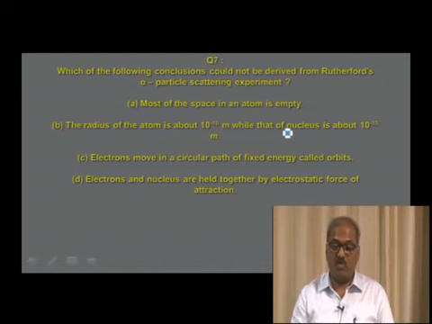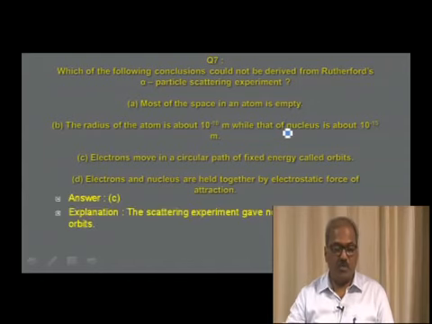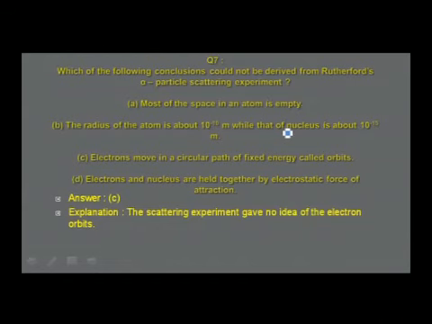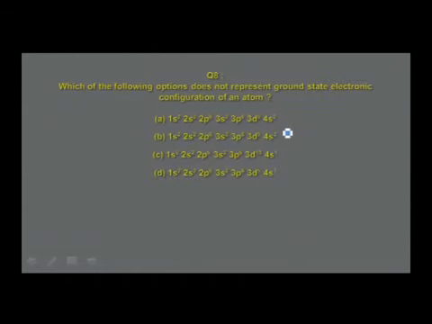Electrons move in a circular path of fixed energy called orbits. This is one of the postulates that you come across in Bohr's atomic model. Therefore, I find the answer is in option C, that electrons move in a circular path of fixed energy called orbits is the statement not made in Rutherford's atomic model. The scattering experiment gave no idea of the electron orbits.